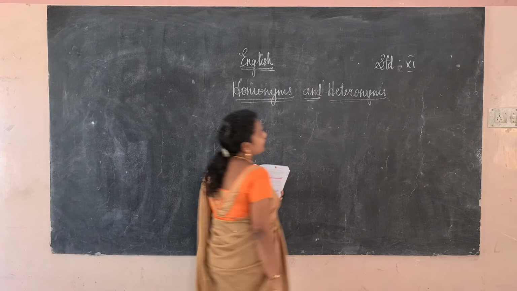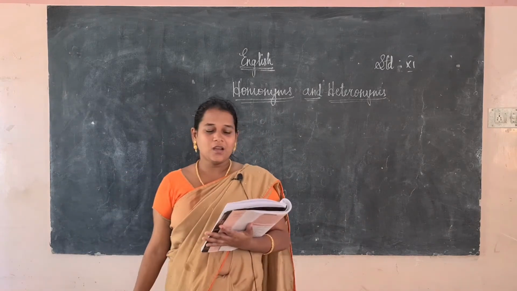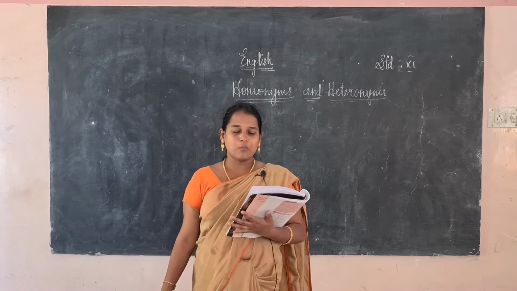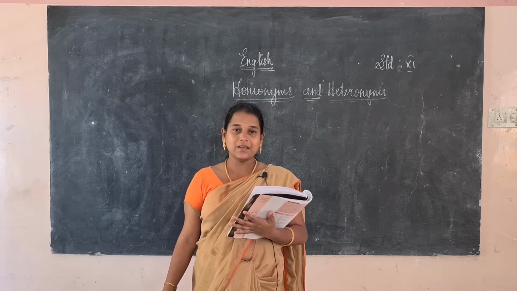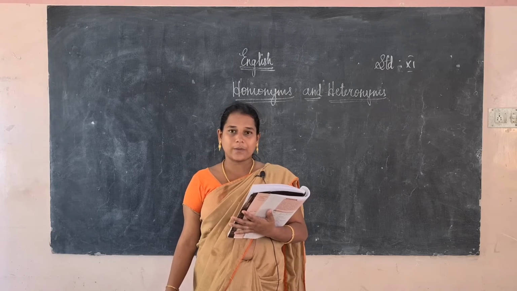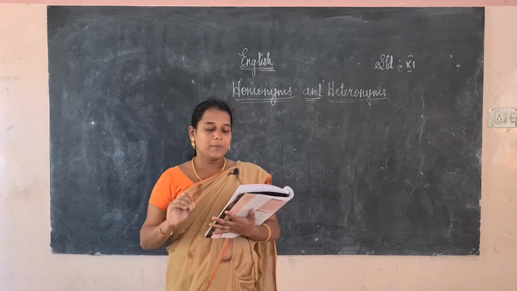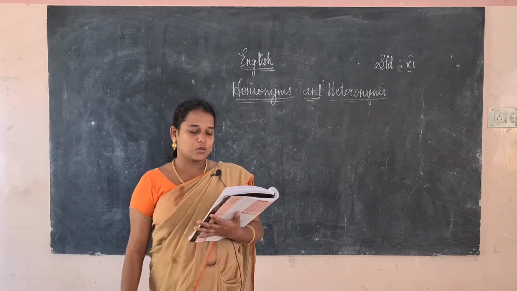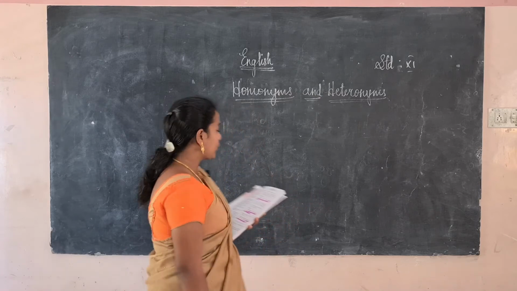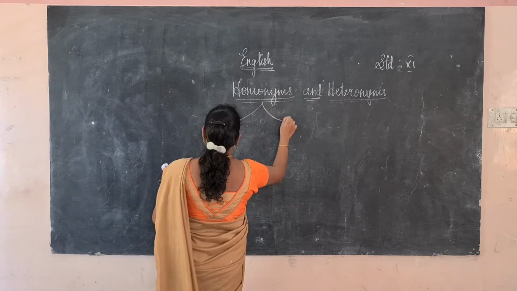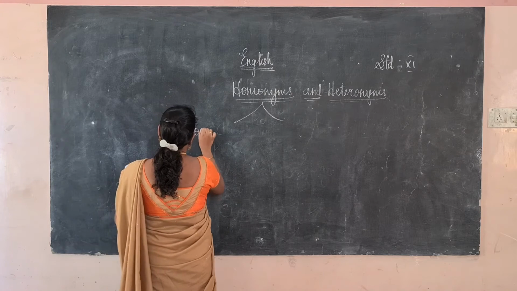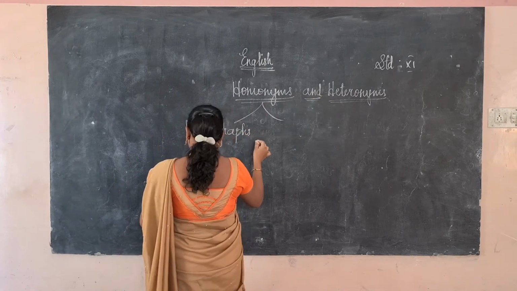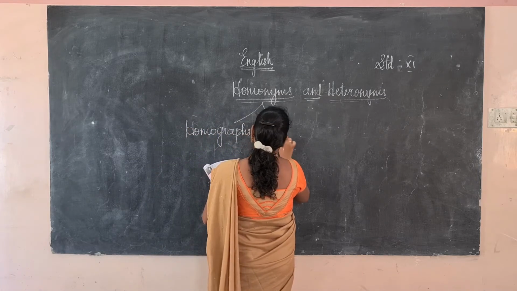Synonyms mean the same meaning, antonyms mean opposite meaning. Let us see what homonyms and heteronyms are. Homonyms are two or more words that have the same pronunciation but different meanings. The homonyms are divided into two types: one is homograph, another one is homophone.